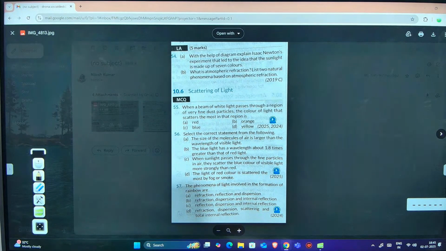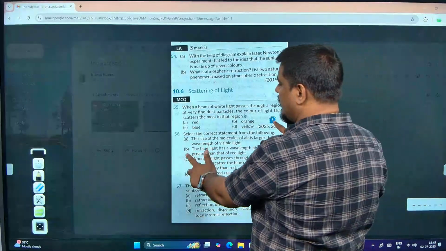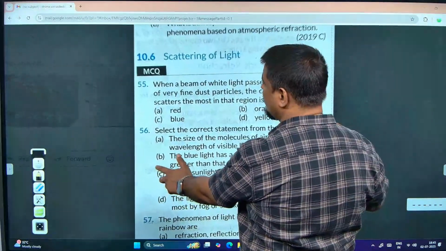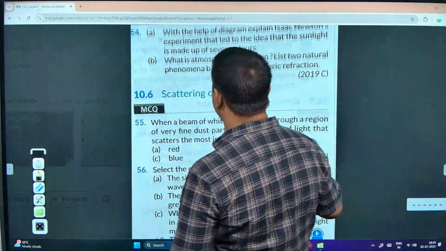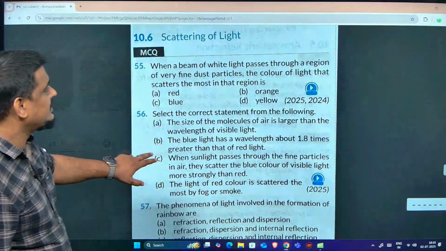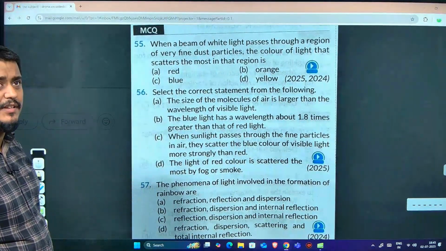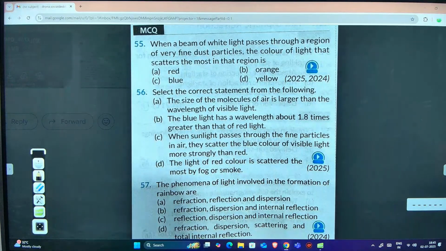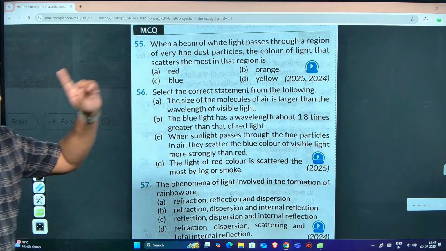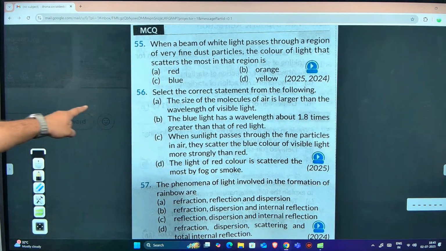Yes, sir. Is it visible to you, the screen, everybody? Okay. Let us see the question that has come in the past papers, shall we? I hope it is visible to everybody. Shreya, Daksha, visible? Yes, sir. See the first question. This question has come last year also in the board paper. See what is the answer. When a beam of white light passes through a region of very fine dust particles, the color of light that scatters the most in that region is